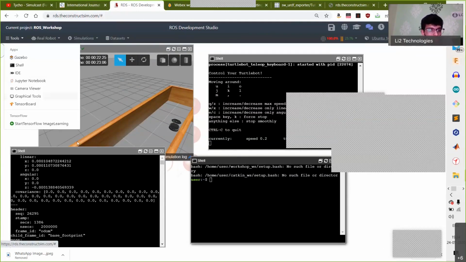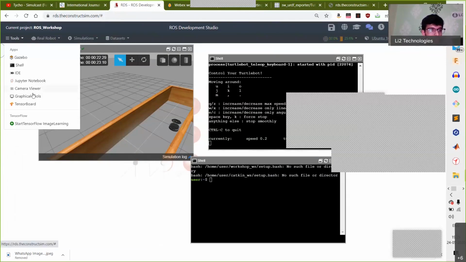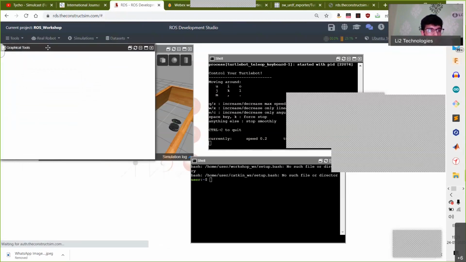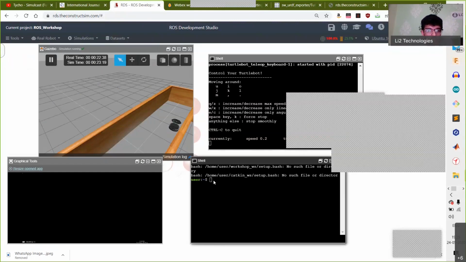Let's get introduced to another tool that is very useful. Under tools, just open graphical tools. This window, just keep it open, and then open another shell, and type the following command: ROS launch turtlebot_rviz, then type tab. It will complete it for you, and that will give you turtlebot_rviz_launchers, followed by the name of the topic here, which is view_.